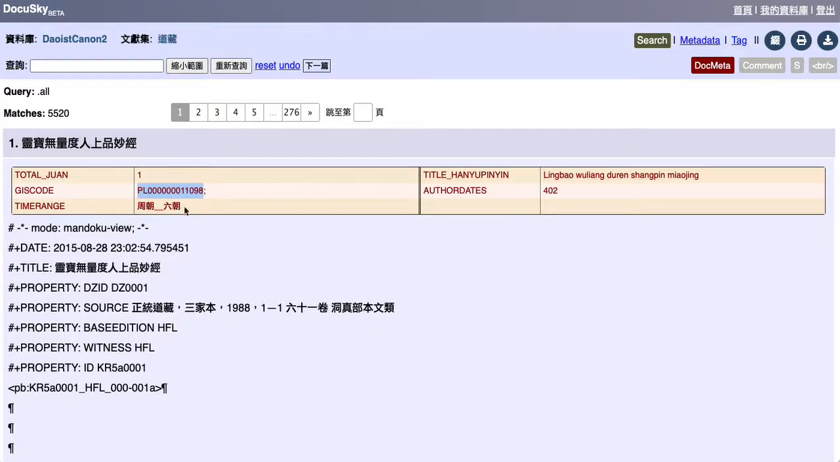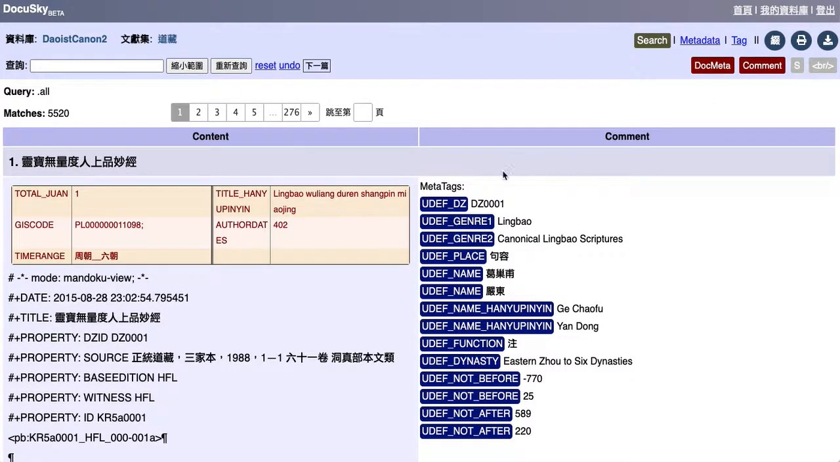is from Shipper, I believe, and we've got the pinyin title, the dates. It's not really the date of the author; it's the date of roughly when it was written. All right, but if you want to know a little more about it, you can look in the comment section. And the comment section here gives you all kinds of information from the Daozang Tonghao. So you have the Daozang number, and you see here that it's got 3 genres. Genre 1 is Lingbao. Genre 2 is canonical Lingbao scriptures, and there's no genre 3.